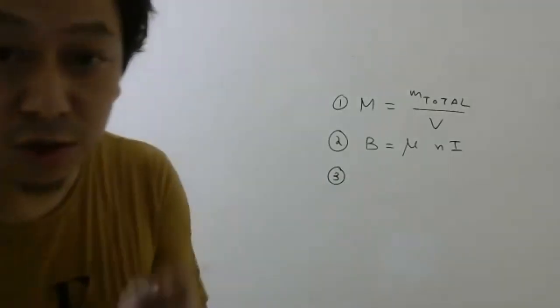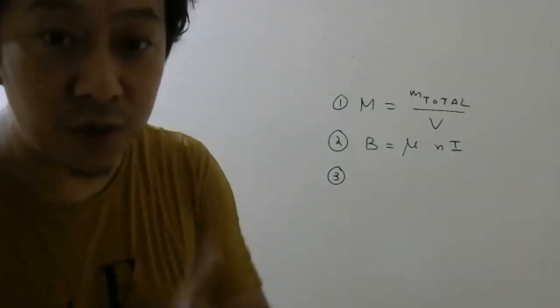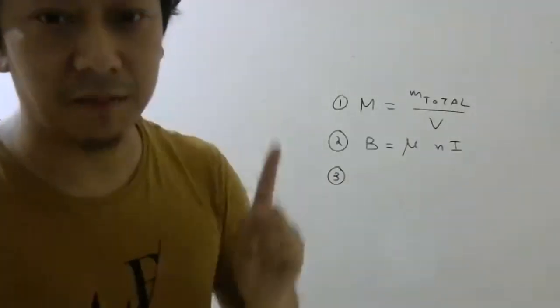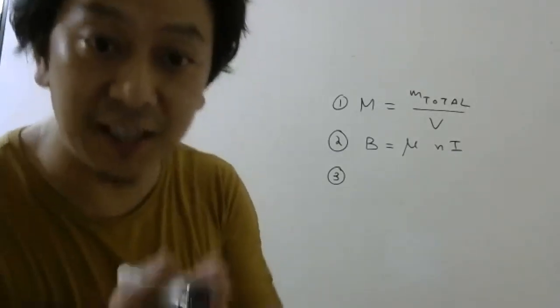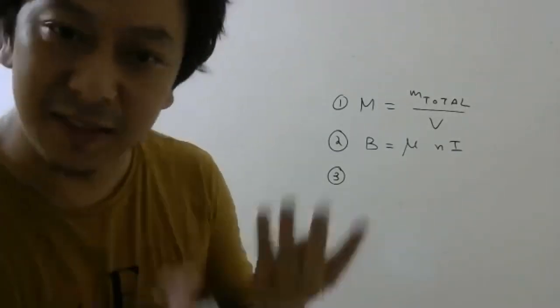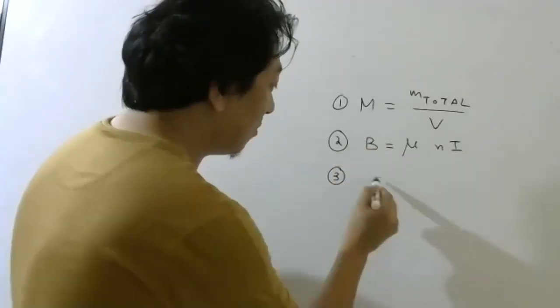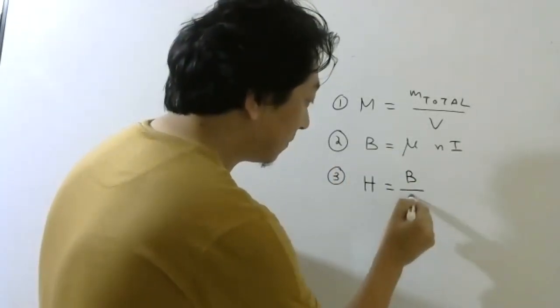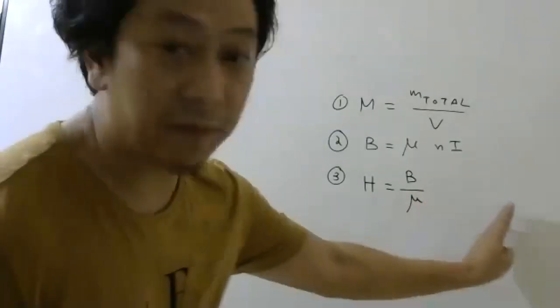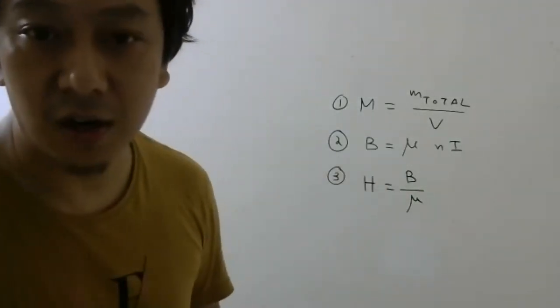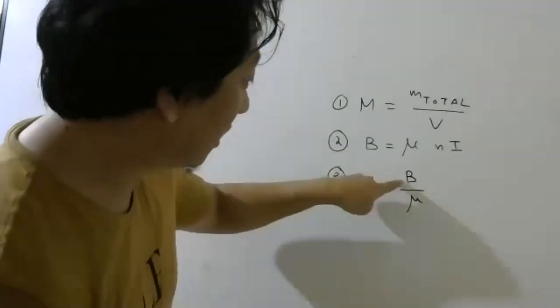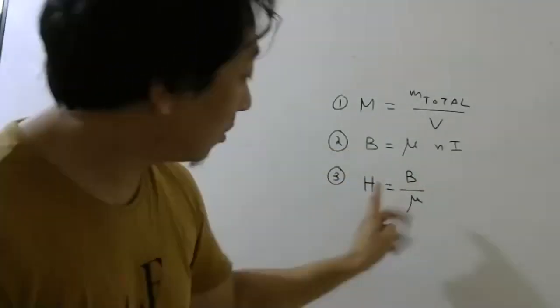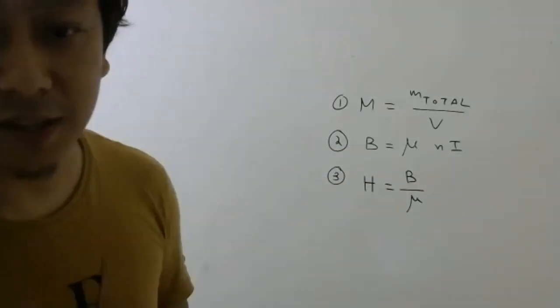Then we also invented one quantity which does not depend on the medium, which only depends on the external factors. How did we create it? Simple. We divided this by mu, so that whatever comes now, mu will cancel. If you put this B here, mu will cancel. So this quantity does not depend on the material.